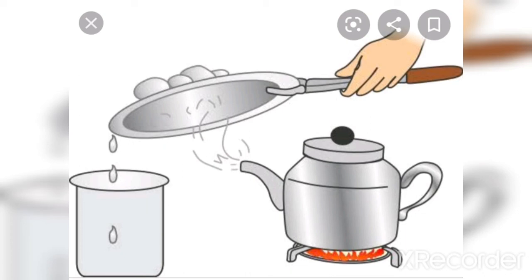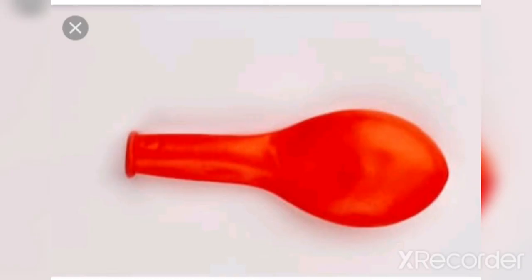Now we will understand what is irreversible change. Again we are going to take the example of balloon. When we blow up a balloon, what will happen? It will change its shape and size. Now if we fill more and more air into this balloon, what will happen? The balloon will burst.